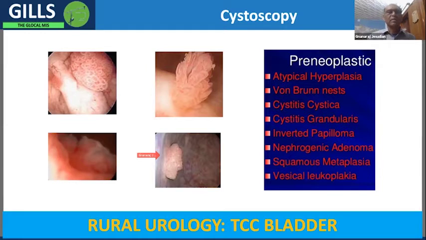While in this case, you'll probably have to wait for the biopsy report, especially if there is a history of any stones or anything which causes chronic inflammation. And on the right side, you have a list of pre-neoplastic or pre-malignant conditions, which can later contribute to these malignancies.